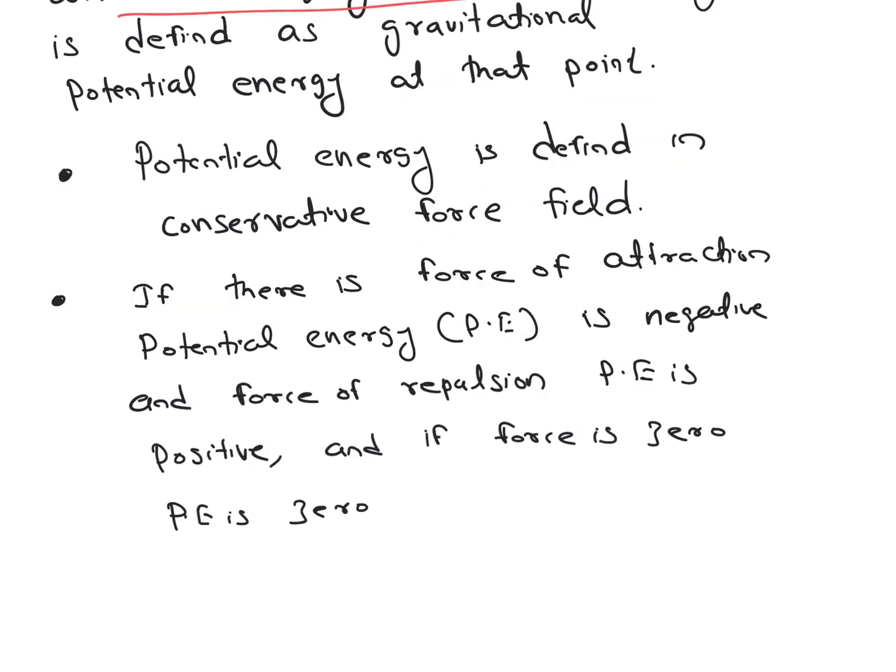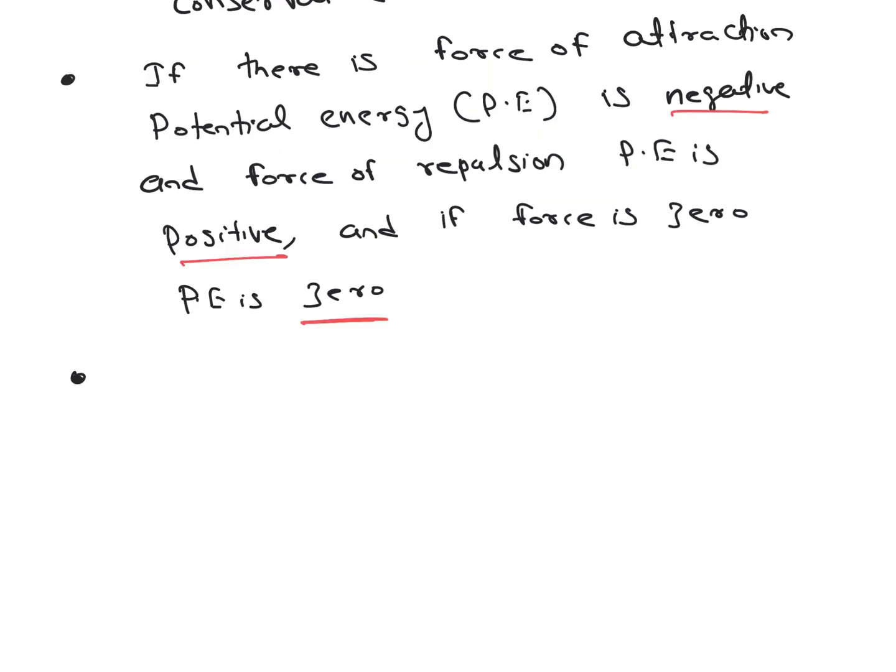gravitational force is a conservative force. Next important thing, just remember that if there is a force of attraction, potential energy is negative, and if there is a force of repulsion, then potential energy is positive, and if the force is zero, then we can say that potential energy is zero. And we'll calculate the value of potential energy by using the concept that change in potential energy is equal to the negative of work done by a conservative force.